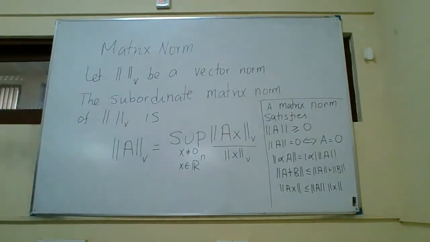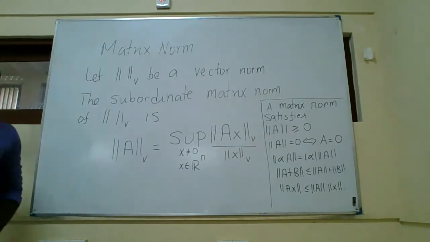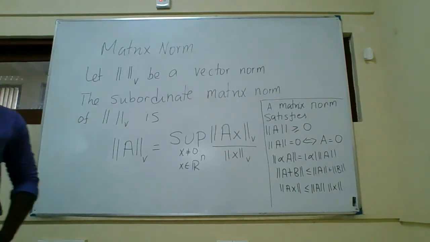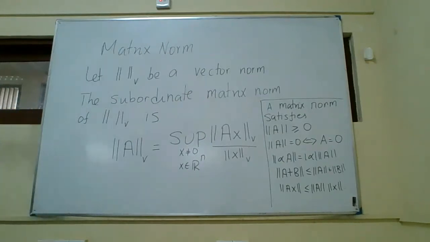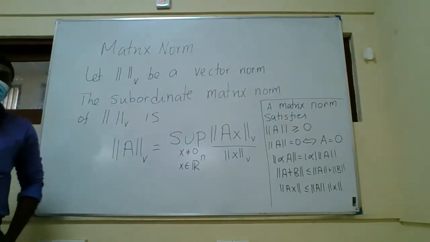The norm is greater than or equal to 0. If the norm is 0, then the component inside should be 0, and vice versa. A constant multiple comes out as the absolute value of the constant times the norm. And then the triangle inequality: the norm of A plus B is less than or equal to the norm of A plus the norm of B. Those are the properties we commonly study for norms, including vector norms.